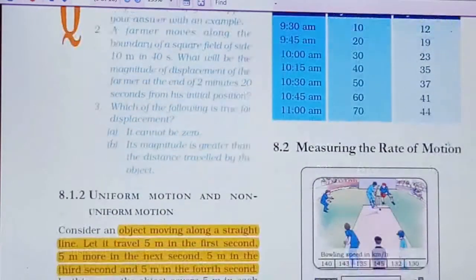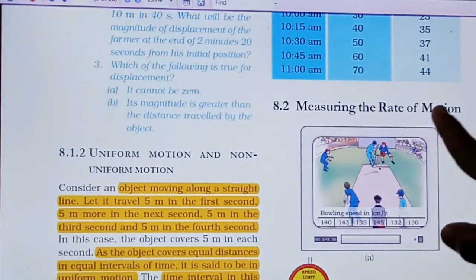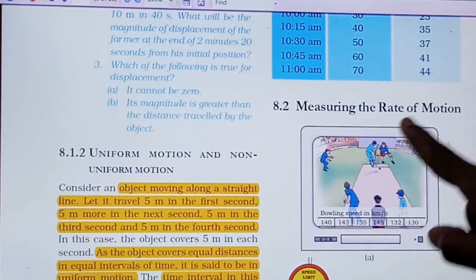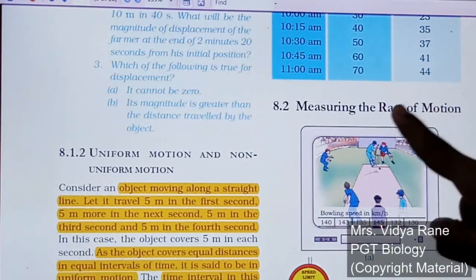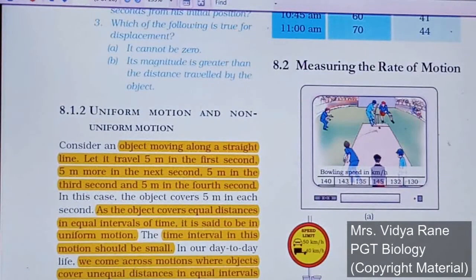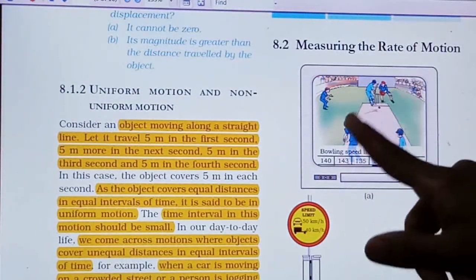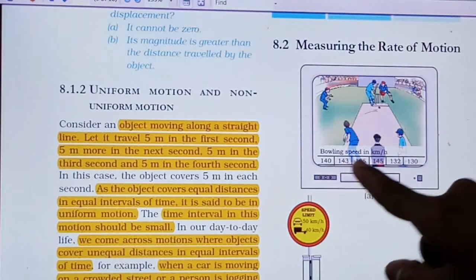Now the next point is measuring the rate of motion. How can we measure a motion? Rate of motion means per second, per minute, per hour, that will be considered as a rate. For that, observe this picture properly. A cricket match is going on and the score is given.